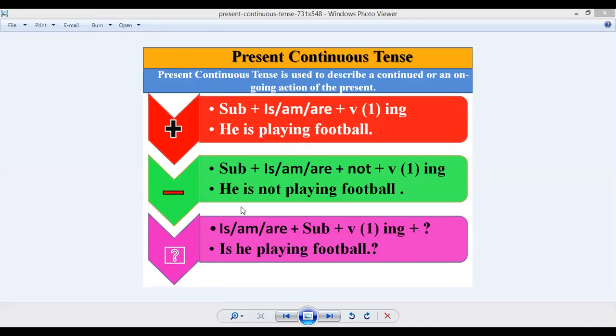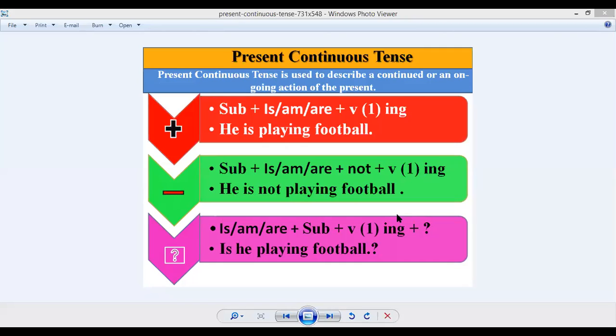Now again you can see here, he is the singular subject. So a singular subject takes the singular verb "is". "He is not." We have used the word "not" in order to represent the negation of the sentence. "He is not playing football." So we have given the idea of negation here, how to make a negative type of sentence.